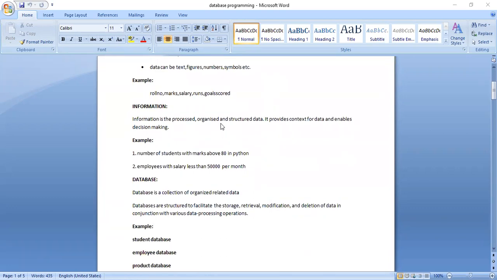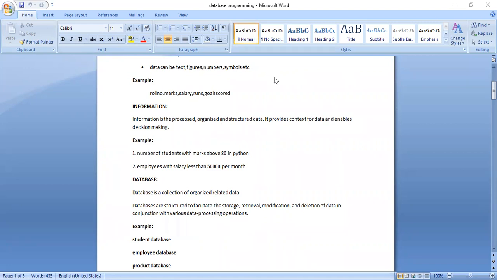Now let me move to information. Processed data is known as information. Otherwise, we call it organized data or structured data. Processed, organized, or structured data is known as information. So once you have collected the data, then you have to process it.